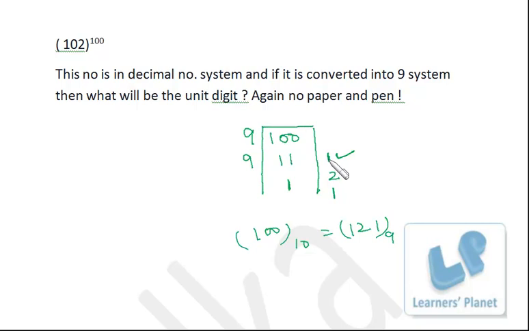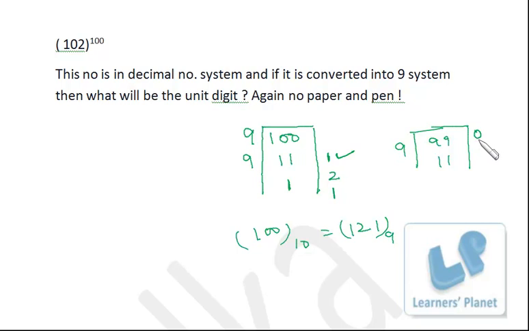So this is the logic that we will be using. If instead of 100 it is 99, and 99 has to be converted to the 9 number system, then the unit digit will be 0, because the remainder is 0. So from the first division, whatever remainder we get will be the unit digit of this conversion. Precisely this is the concept.